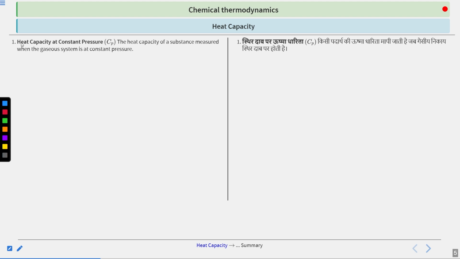The first thing is heat capacity at constant pressure. The term defines it very well, but if you don't get it, I would explain it this way: you are trying to raise the temperature of a substance and you are supplying heat at constant pressure. Then the amount of heat required to raise the temperature of the substance by 1 unit is called Cp. Clear? We are supplying heat at constant pressure, and the heat capacity calculated at constant pressure is called heat capacity at constant pressure, or Cp.